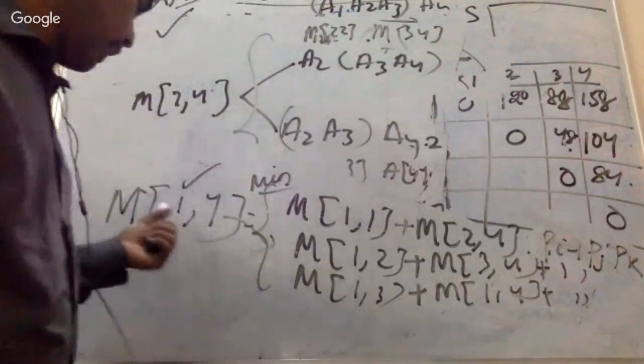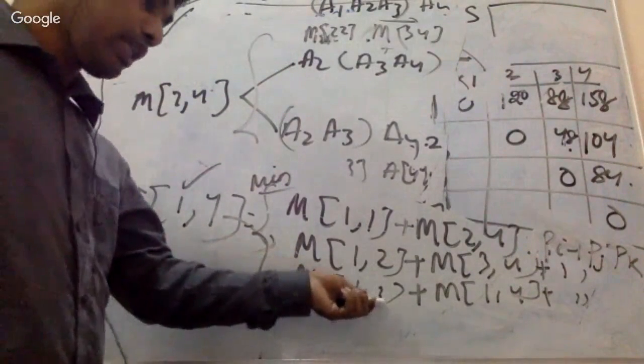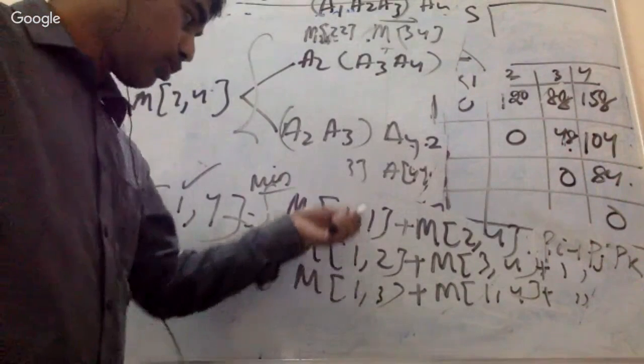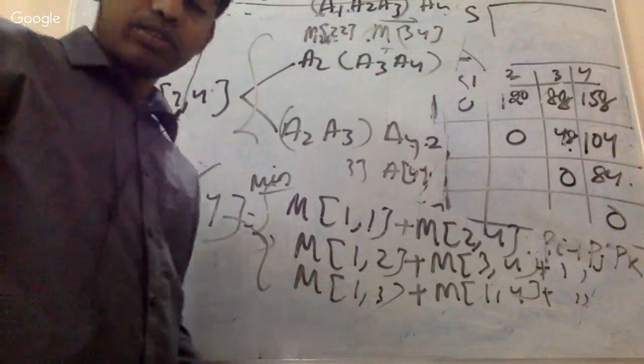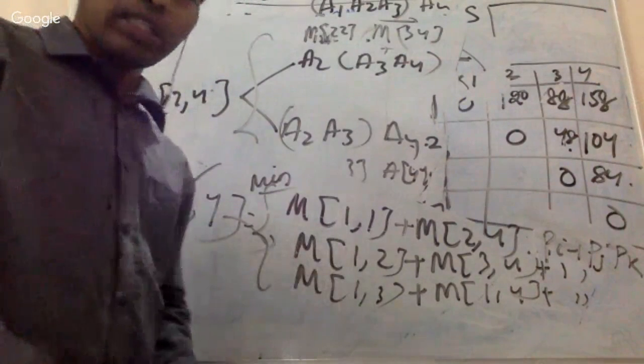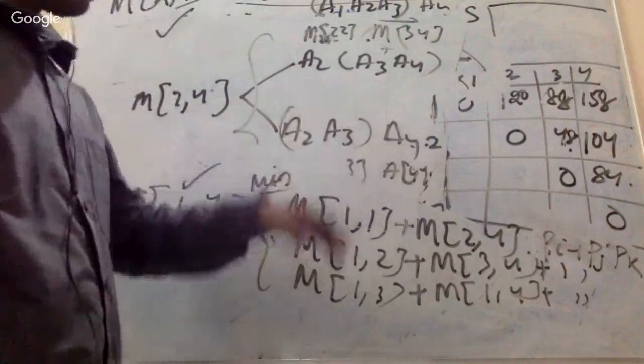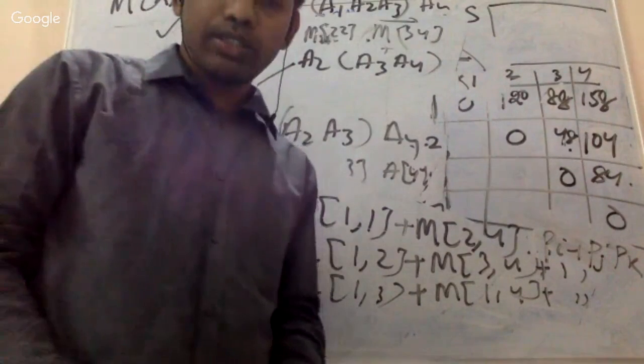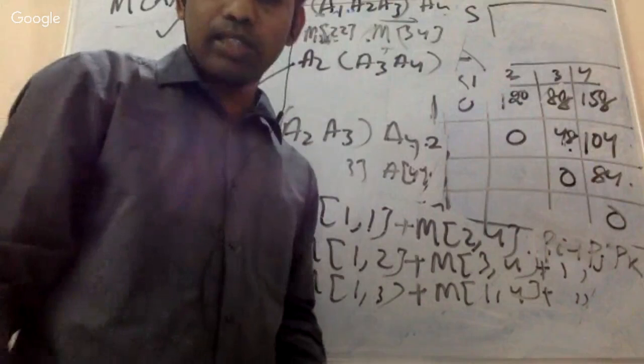Like Dharasri you are asking, it will go for less than only, it is strictly less than. So 1 1, 1 2, 1 3. Just try to calculate this way. So this is the thing about matrix chain multiplication. It is of order n cubed. That was all about matrix chain multiplication.